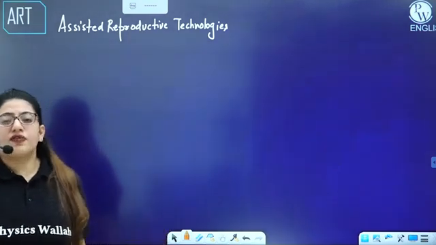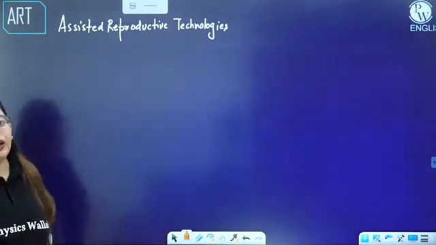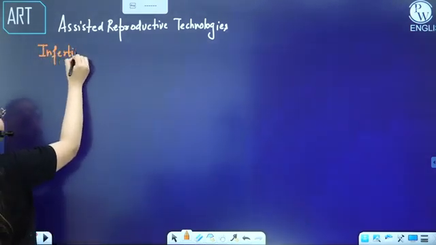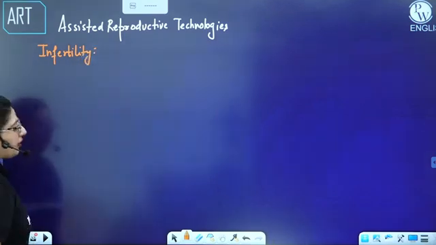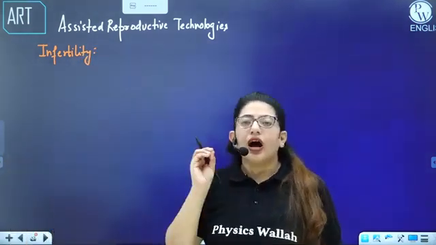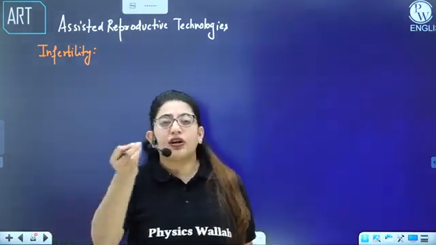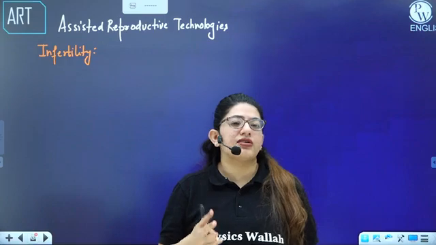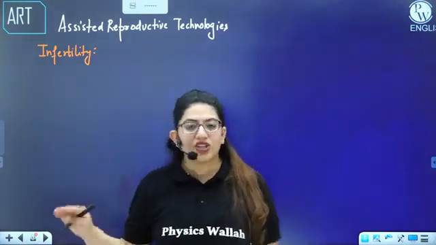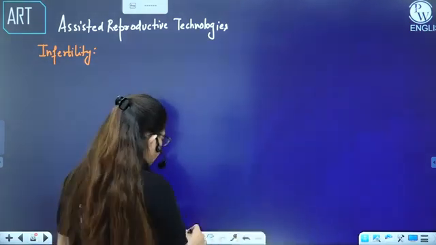You must have heard. So first of all, why do we perform ART? We perform ART for infertile couple, right? So what is infertility? Let's talk about it. What is infertility? Infertility is a condition when a couple is undergoing unprotected sexual intercourse, even if they're undergoing unprotected sexual intercourse for around 2 years, they are not able to conceive, or they are not able to get a child. That particular stage is known as infertility, right? So here, what is infertility?